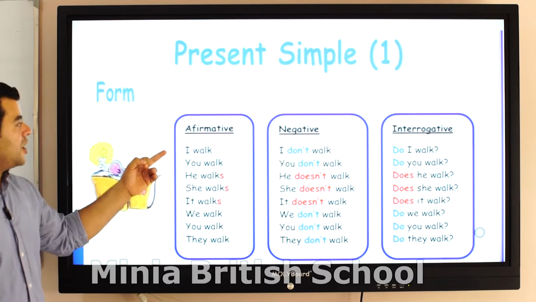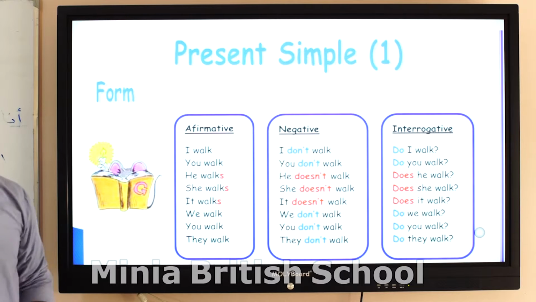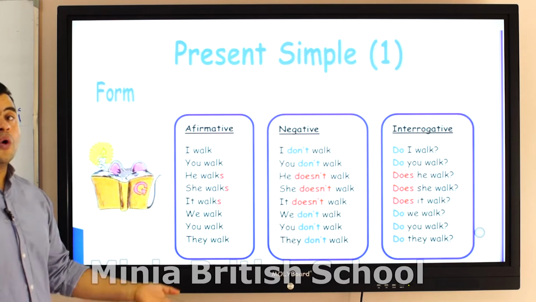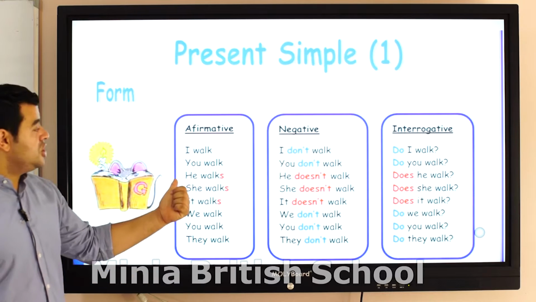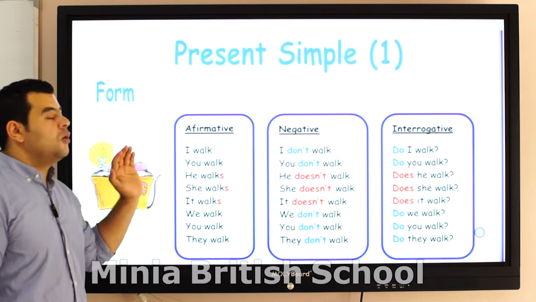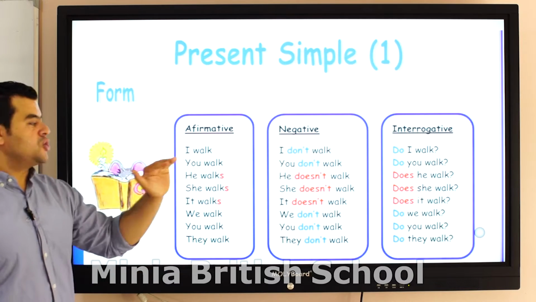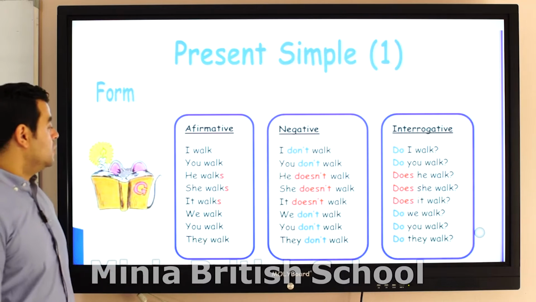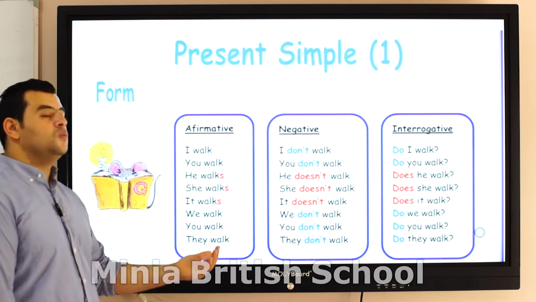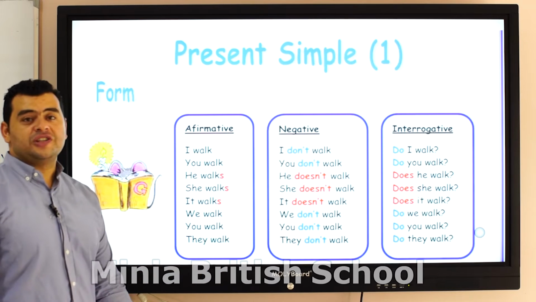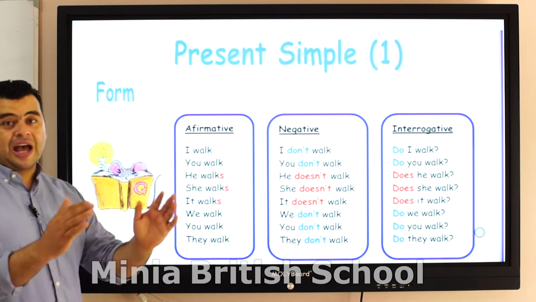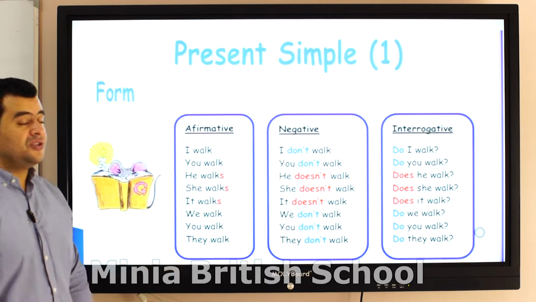Affirmative, look at this. We will take the verb walk, for example. I walk to school. You walk to school. But she, add s: she walks to school. He walks to school. It walks to school, the cat, for example. We walk. You walk. They walk. So it's a very simple one. That's why we call it present simple, because it's very simple. With he, she, and it, you just add the s.